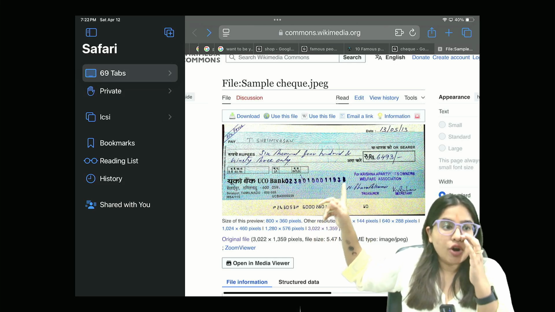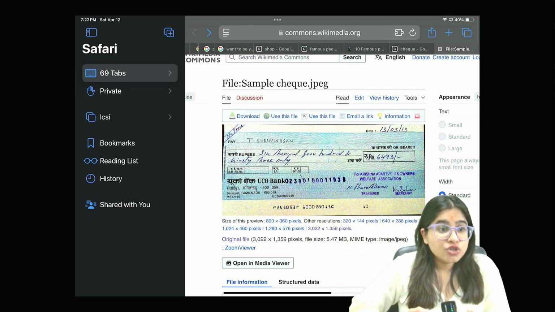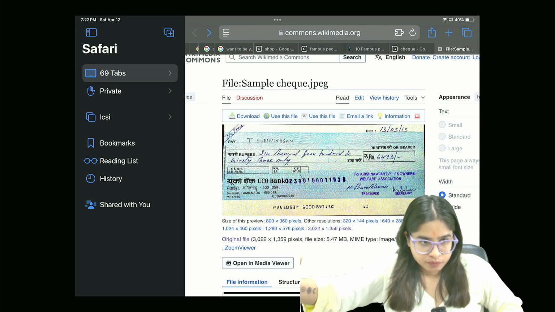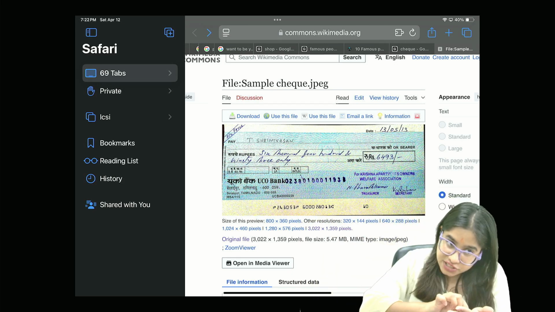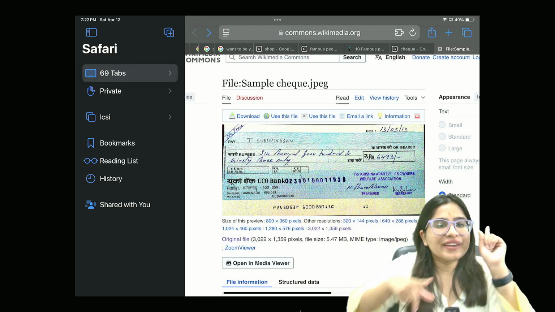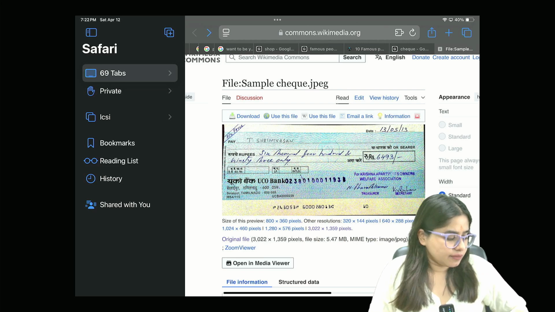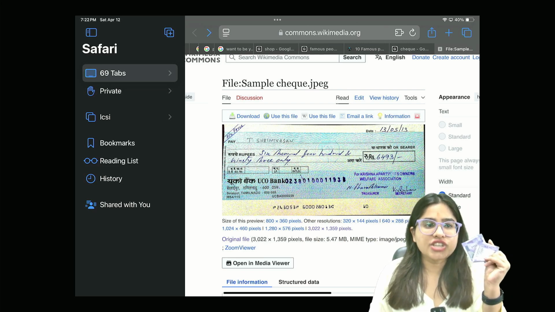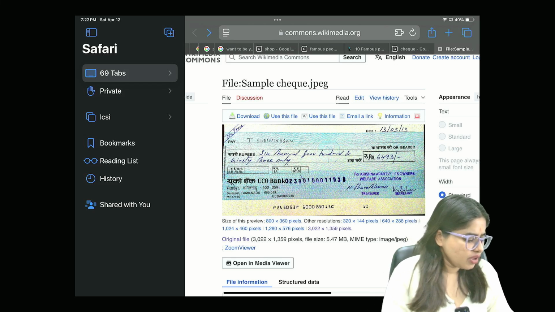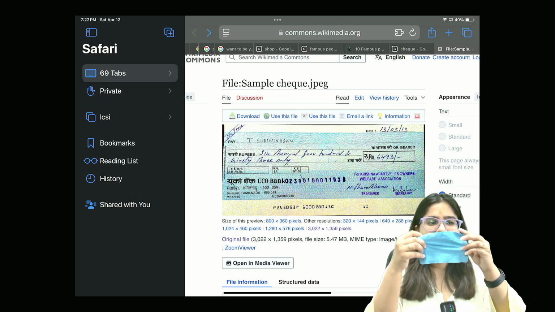Are you understanding? So in order to transfer the check, it has to be endorsed first and then delivered. First I have to put my signature and then I have to give it to you, then only it will be transferable. Imagine this is a check.